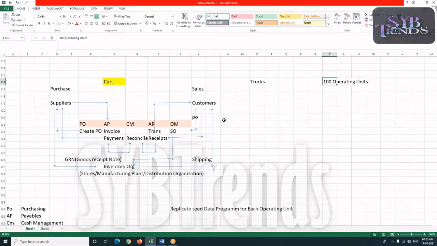It is not one PO, one AP, one AR we are going to implement for an enterprise. We are going to implement these modules separately for each and every operating unit, because the sales and purchase process is going to be different from one business to another, from one country to another, and from one location to another. So likewise, we are going to plan and implement these modules. Any questions, please?